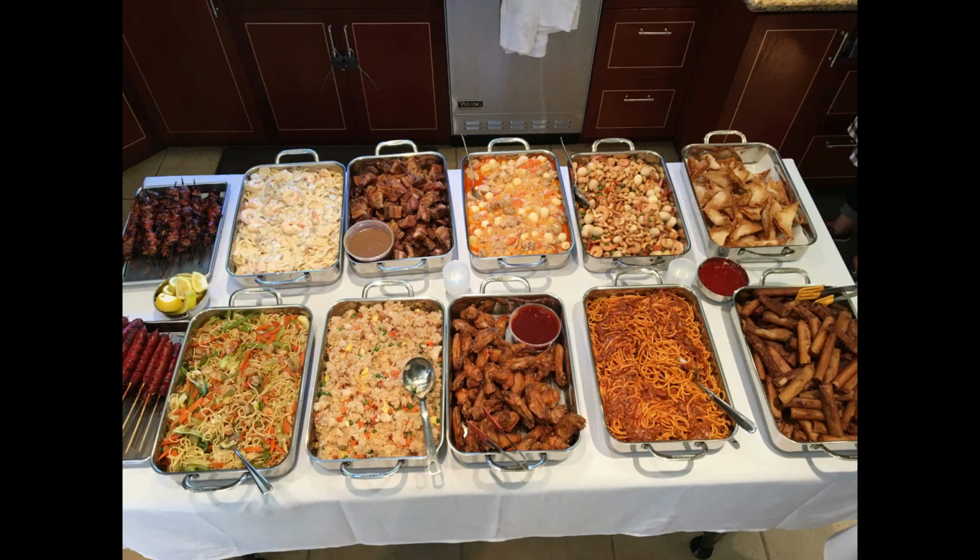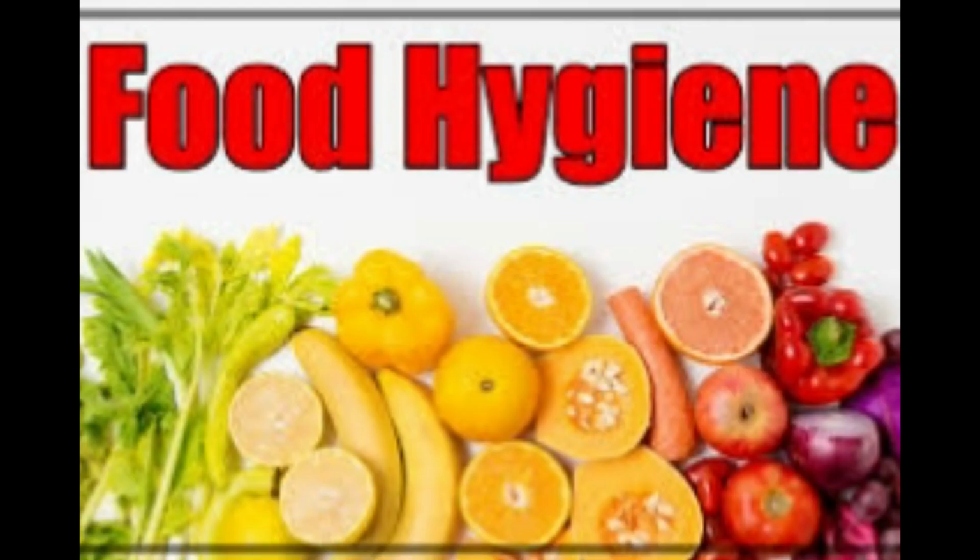The utensils in which the food is prepared and stored should be clean. Always wash your hands with soap before eating the food. Always keep the food covered. Cook the food properly to kill the germs.